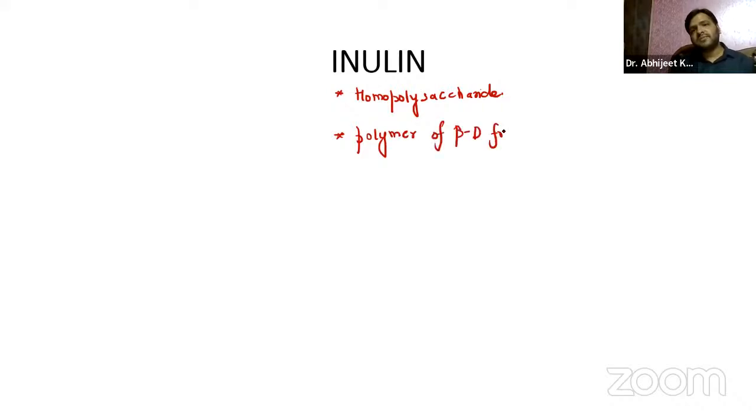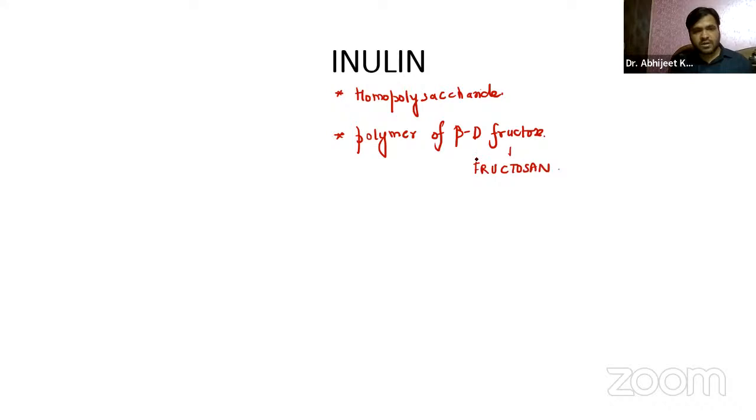Now, coming on to the next one, that is inulin, guys. Inulin is a homopolysaccharide. We have already discussed this. It is a polymer of beta D fructose. It is also called fructosan.